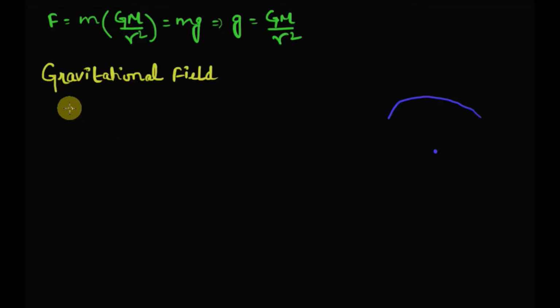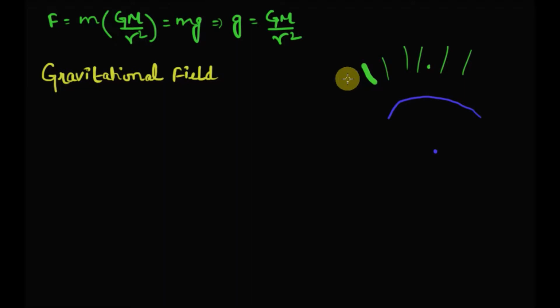So before we move forward, let's understand the concept of gravitational field. Well, a gravitational field is the space around a body in which another body experiences a force of gravitational attraction. So let's say this is the earth. So the gravitational field of the earth is the space around earth where another body which is in the field experiences a force of gravitational attraction.